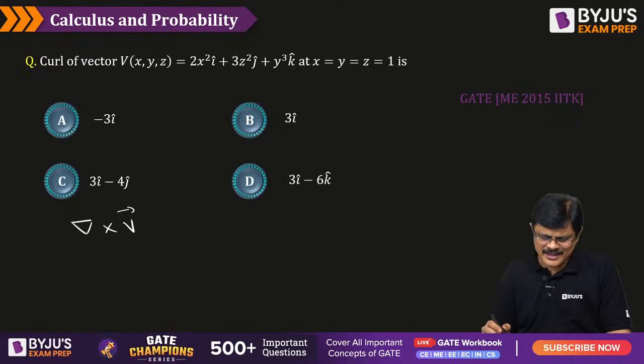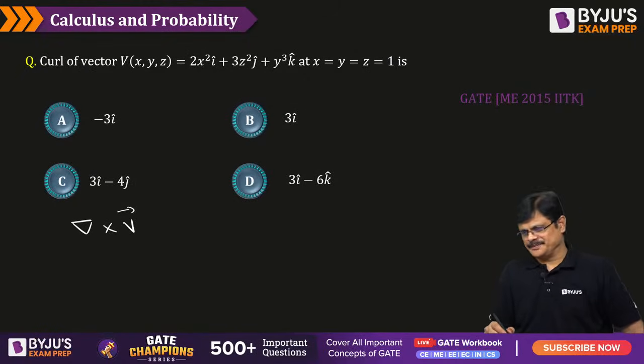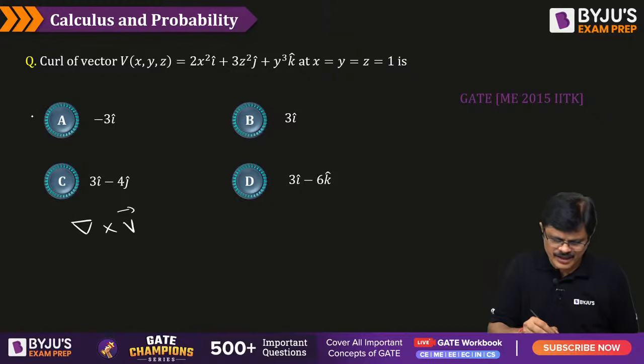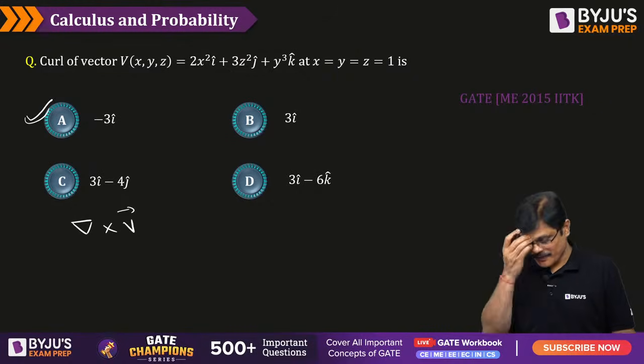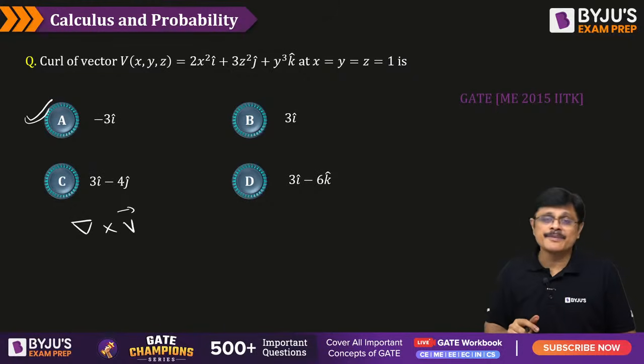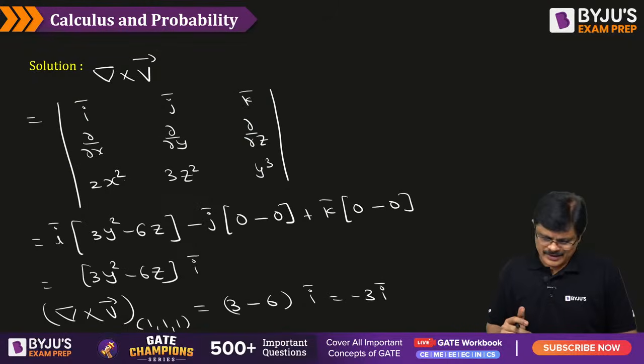So what is the correct answer? Option A. Very good, Mr. Hanif Khan. Sorry if I mispronounce your name. Okay. So the answer for this problem is minus 3i.